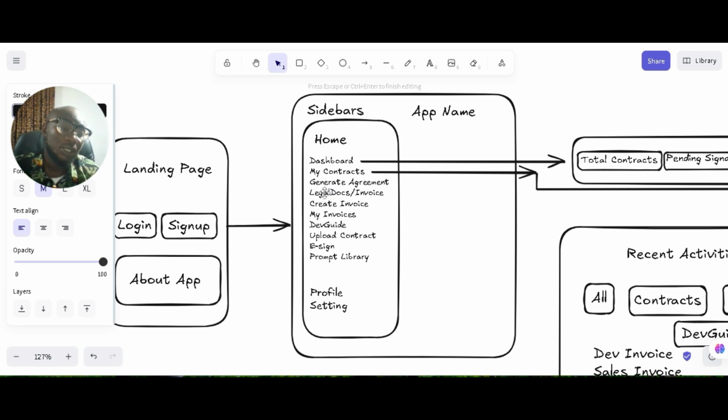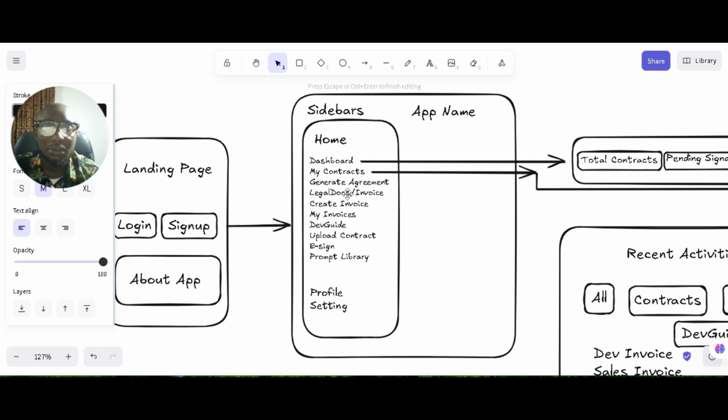I wanted to do both, but I think I would choose one, invoice or legal doc.